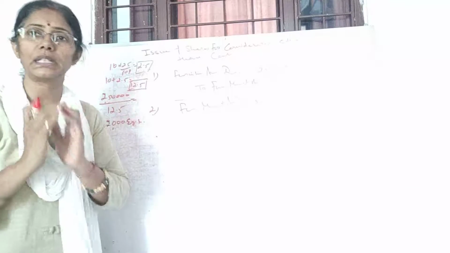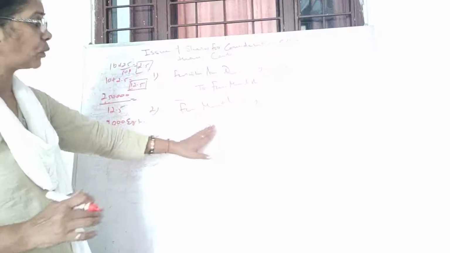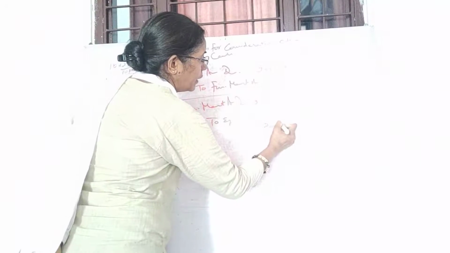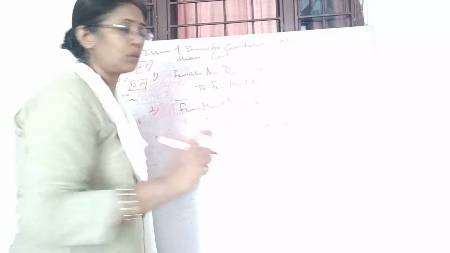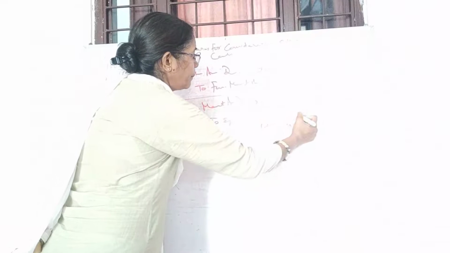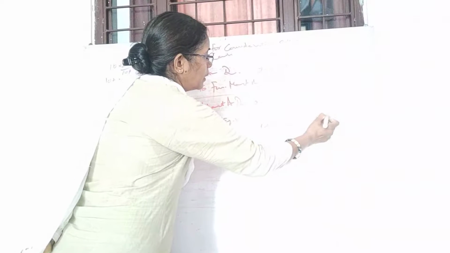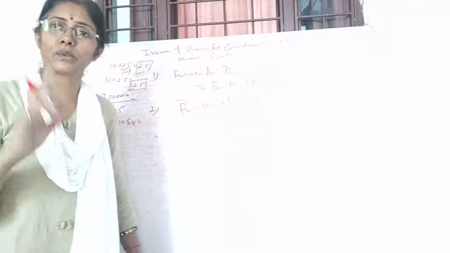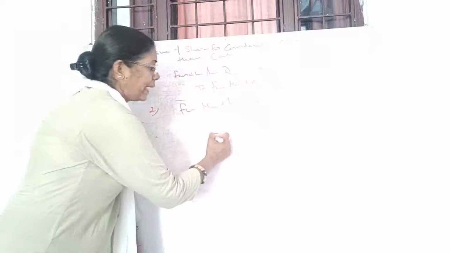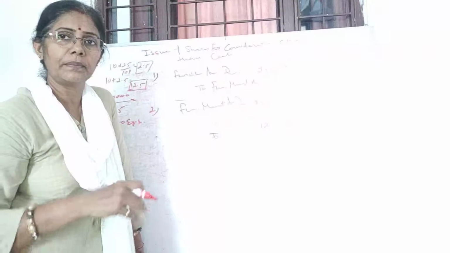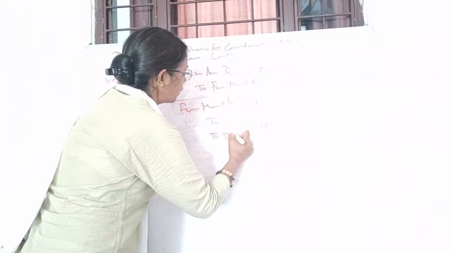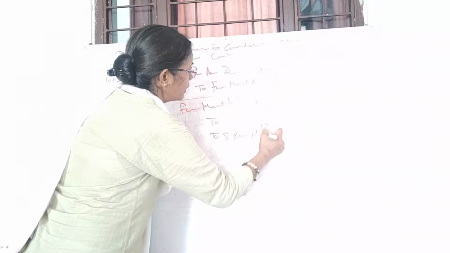Fine. So 2,000 equity shares you are issuing. So what will come in equity share capital? 2,000 into always face value. And what is the face value? 10 rupees only. So this comes to 20,000. Fine. What comes? 20,000. Now as we are issuing these at premium, this is the time premium is credited with the name of security premium reserve account.